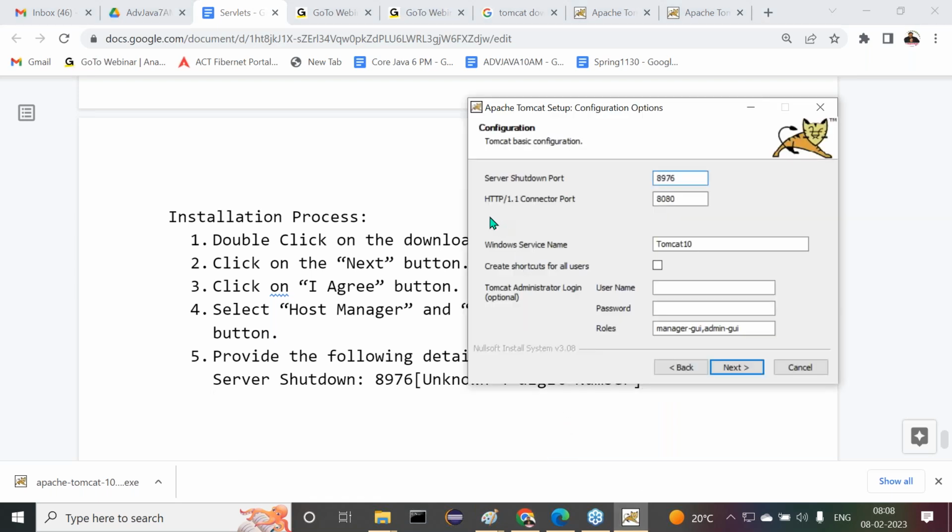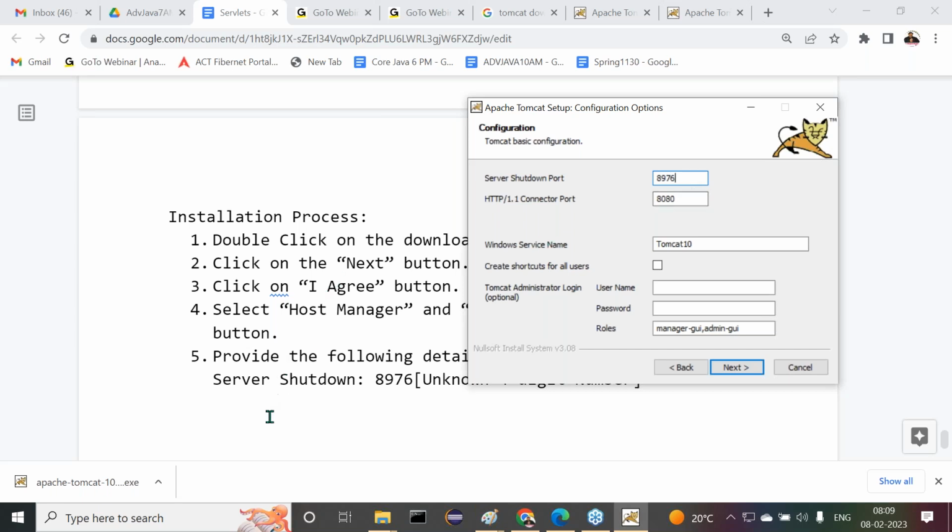Next one is, then after that, HTTP 1.1 connector port. By default what value is available? 8080. This is the actual port for Tomcat. But this 8080 is used by so many servers, so many softwares in general. Because of that reason, I must not get any clash with any other software port numbers. So I want to change it. In place of 8080, I want to provide my own port.